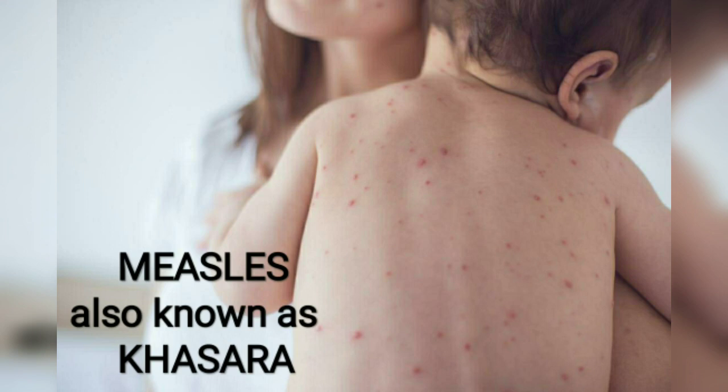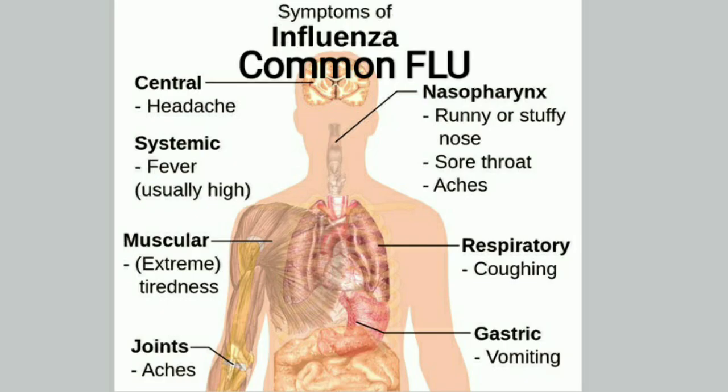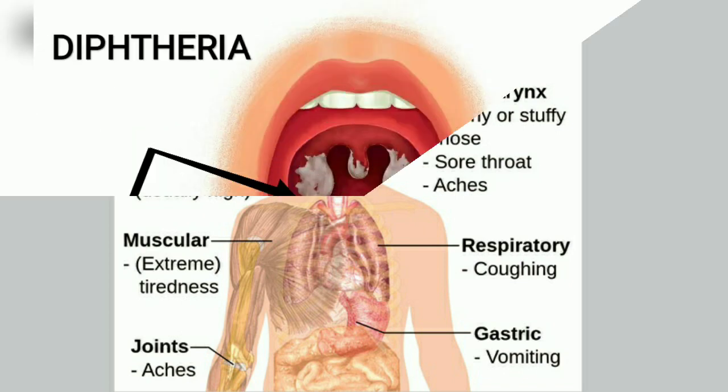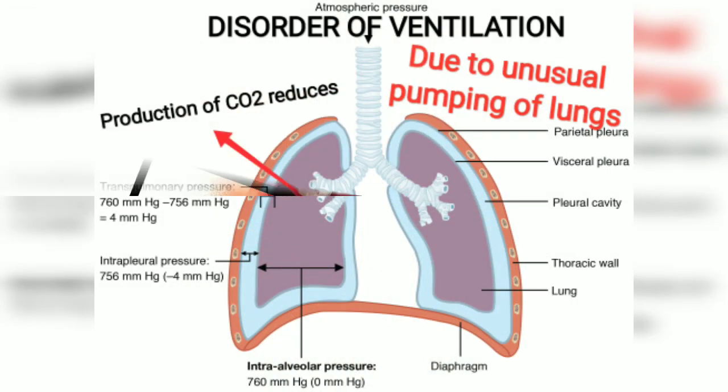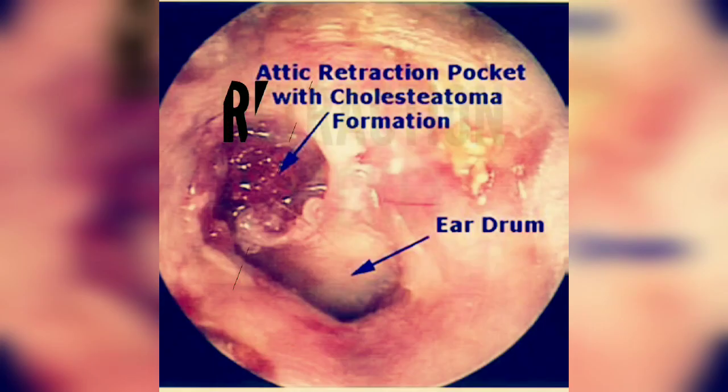So the problems which affect our upper respiratory tract include measles, which is commonly known as khasra. Another problem is influenza infection, which is also known as flu. Another one is diphtheria, which causes a swollen throat and looks like this, which I have shown you in the picture. Another problem is disorder of ventilation. In this, the production of CO2 is reduced, which affects the upper respiratory tract.